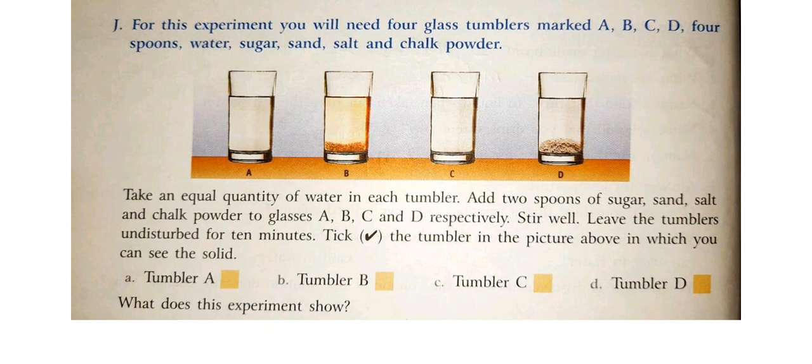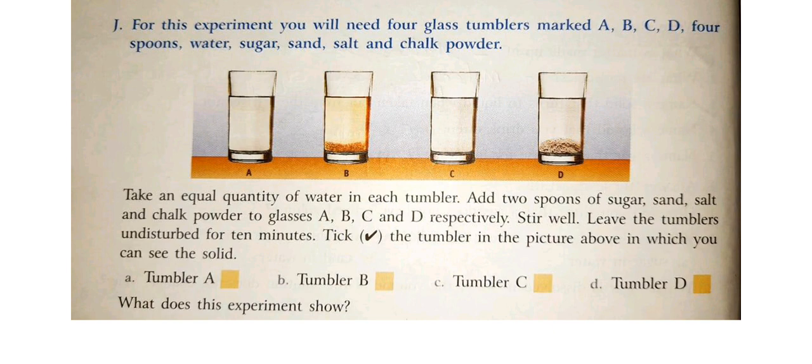What does this experiment show? Your answer will be: this experiment shows that sugar and salt are soluble in water, but sand and chalk powder are insoluble in water. So A and C are the two glasses in which you added sugar and salt, so they are soluble in water, but glasses B and D are insoluble in water.